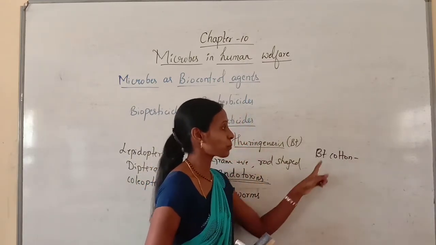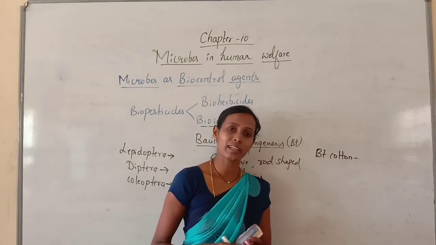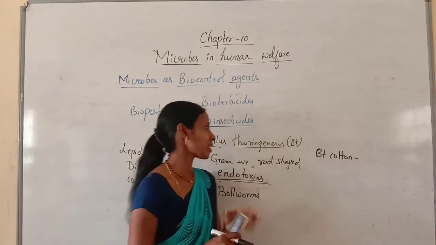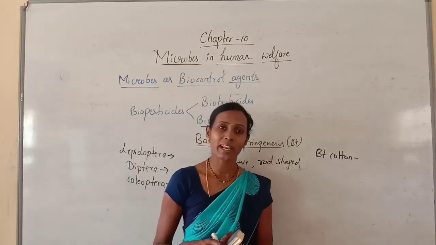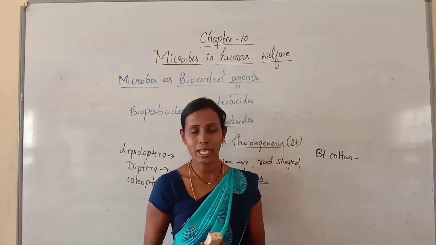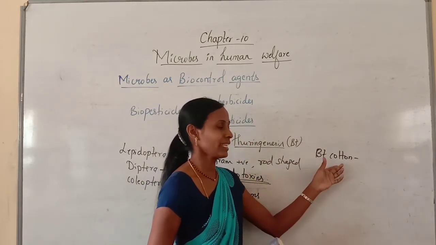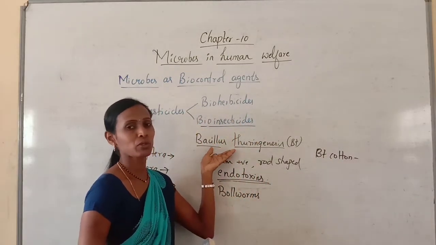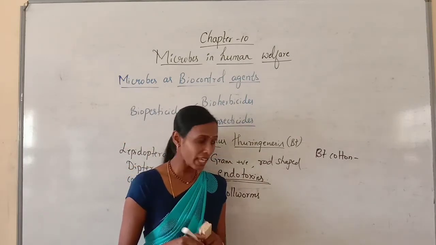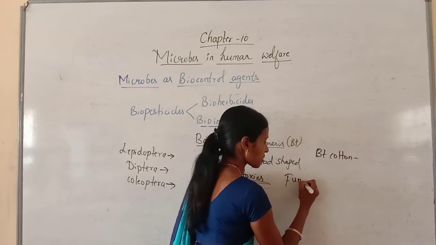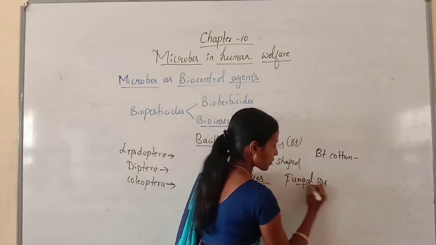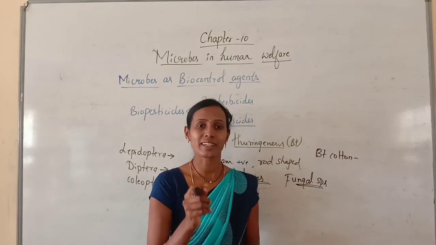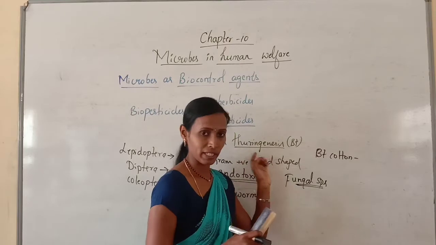Yeah, you will study again about BT cotton in the biotechnology chapter under the heading transgenic plants. This BT cotton is introduced with Bacillus thuringiensis genes, and it is resistant to several pests and pathogens. That is about BT cotton. So this completes bioinsecticides, but here we have discussed only the bacterial species. There are also some fungal species. Many fungal species are also used as bioinsecticides.